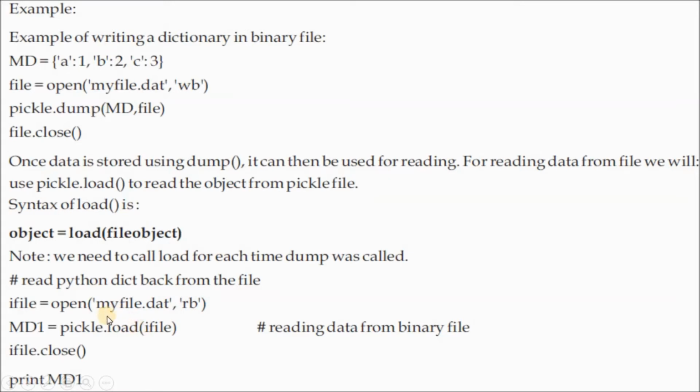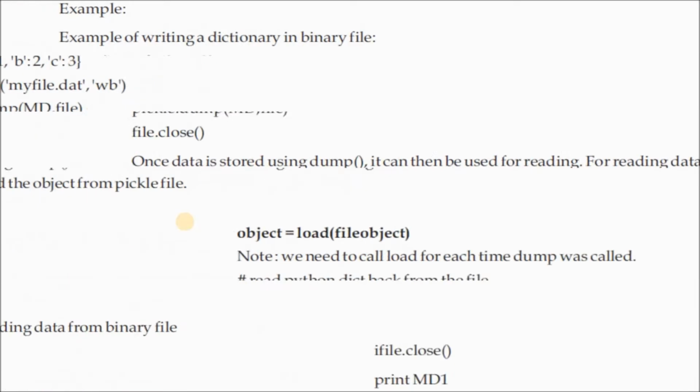After reading the contents of myfile.dat, you are storing them in MD1. By using load, you can write the syntax like this. Then ifile.close, print MD1. What you have read from this file is stored in MD1, so you display this MD1. Done. Like this you can use the pickle module's load and dump methods. It is new in your syllabus, previously it was not there. So you can practice.